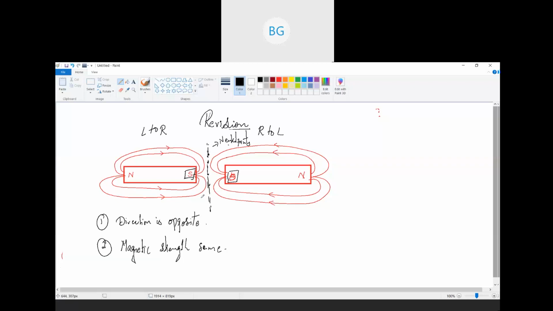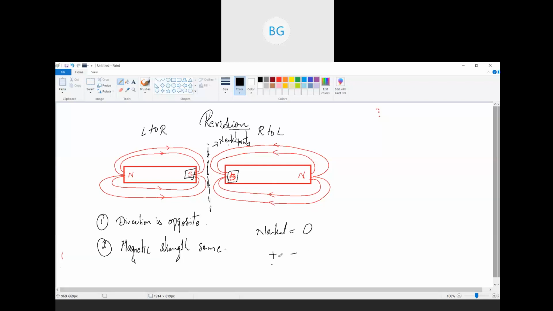Why is it neutral? Neutral means what? Zero. Okay, you can say null or zero. Now neutral means if I consider one is opposite, both are in opposite direction. So I'll consider one positive, other negative. So one is positive, the other is negative, and I'm saying that the magnitude is same.